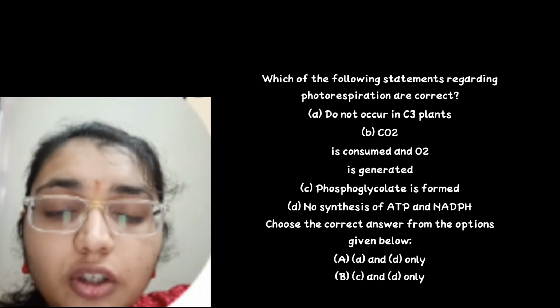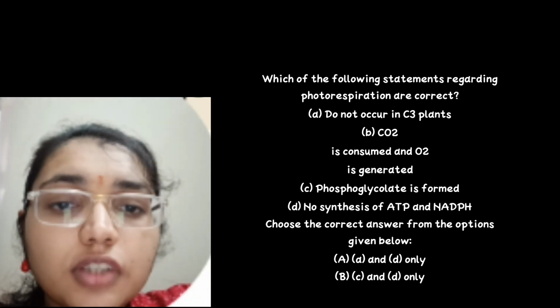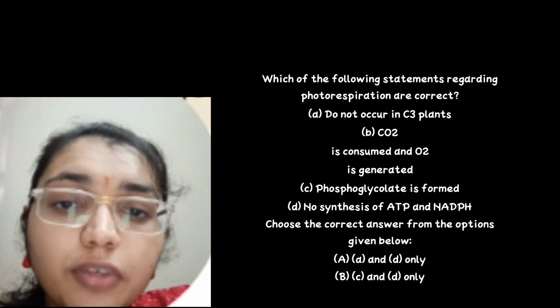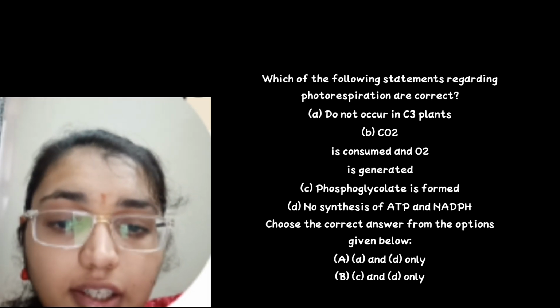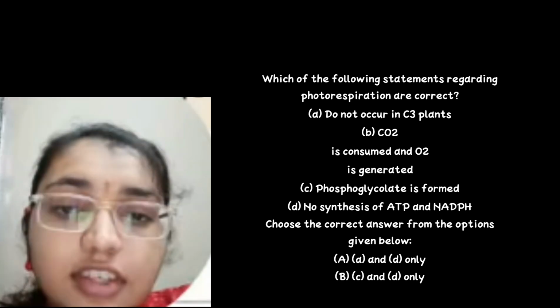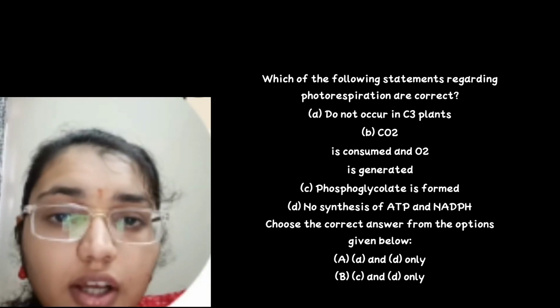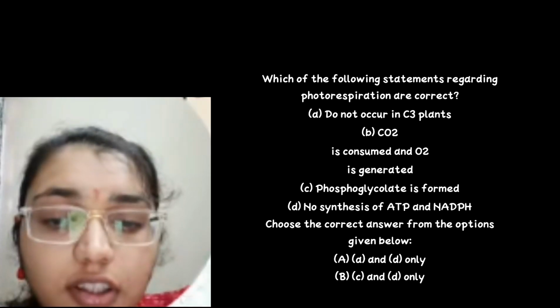Now let's see the second option. CO2 is consumed and O2 is generated. This is true. Phosphoglycolate is formed. This is true. No synthesis of ATP and ADP. So here B, C and D are the correct options, and option A is incorrect.